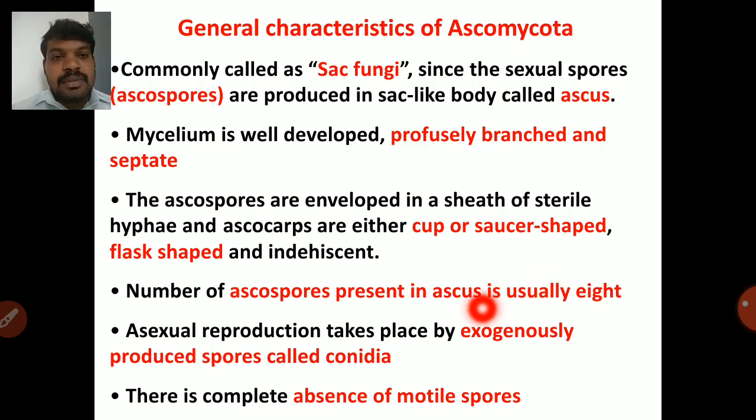Then asexual reproduction takes place by exogenously produced spores called conidia. So conidia is an asexual spore of fungi which is produced by conidiophores exogenously. So there is no sac-like structure, unlike Oomycota. In Oomycota, what do we produce? A sporangium. We saw that the sporangium contains zoospores. Here it is not so; spores are produced directly from the conidiophore. There is complete absence of motile spores. So there are no motile spores.